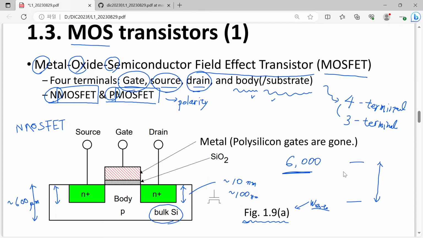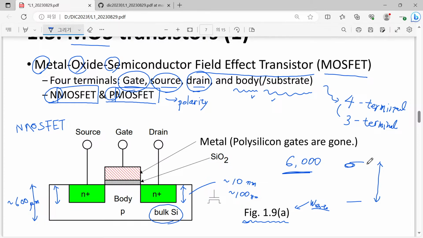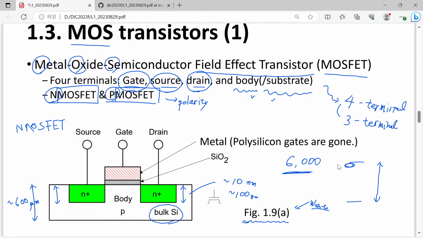However, our device is fabricated only here, and the ratio between the thickness of the silicon wafer, already very thin, and the depth of our device is on the order of 1,000. So we are using only the surface of this silicon wafer.